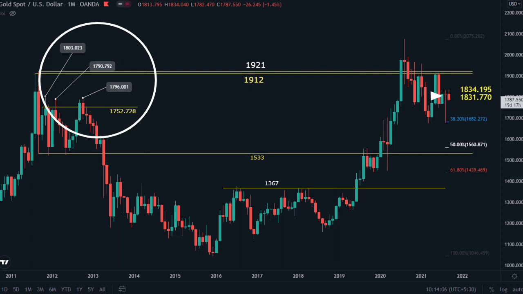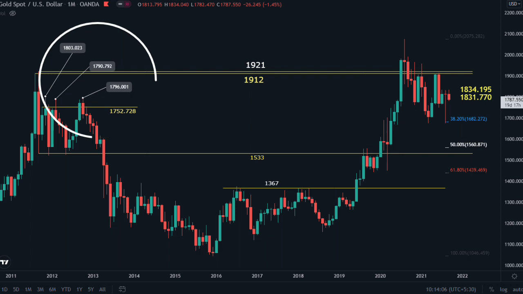If you take the resistance of previous monthly candles, which are almost 10 years ago when the market made its all-time high, these monthly highs are at 1796, 1790, 1803. They are not visible here on the monthly chart or the H4 time frame, but these are 10-year-old resistances and the market is still respecting them.